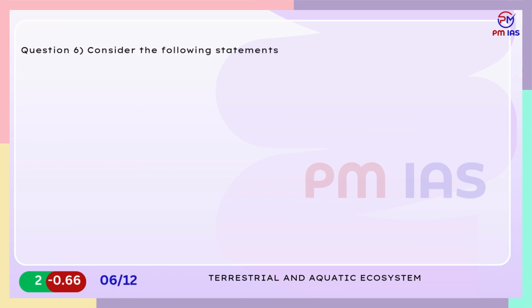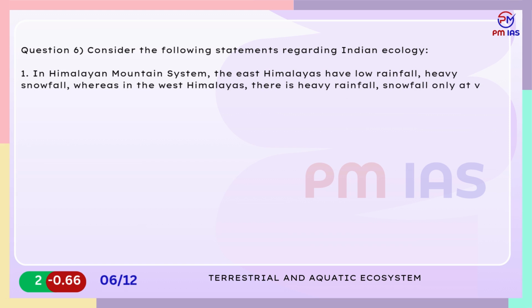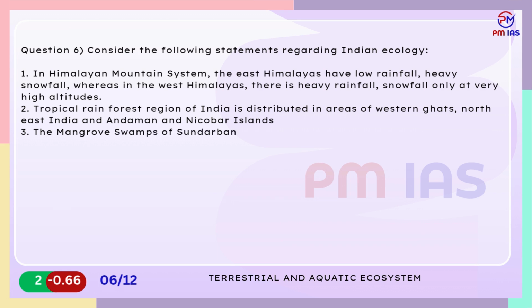Question 6. Consider the following statements regarding Indian ecology. 1. In Himalayan mountain system, the East Himalayas have low rainfall, heavy snowfall, whereas in the West Himalayas, there is heavy rainfall, snowfall only at very high altitudes. 2. Tropical rainforest region of India is distributed in areas of Western Ghats, Northeast India and Andaman and Nicobar Islands. 3. The mangrove swarms of Sundarbans are the delta of the Ganges and Brahmaputra. Which of the statements given above are correct?